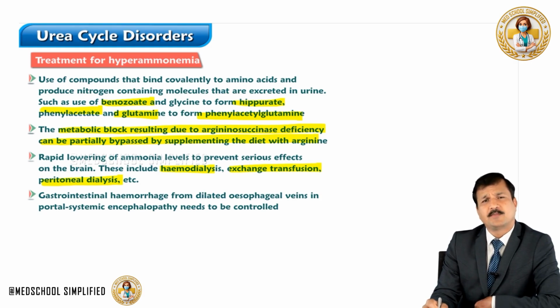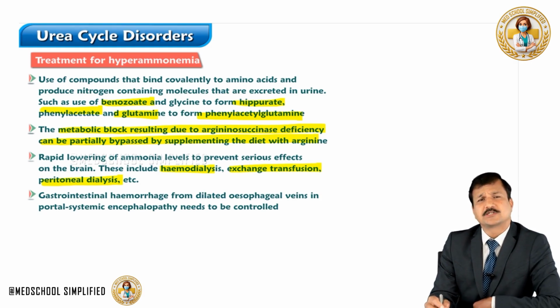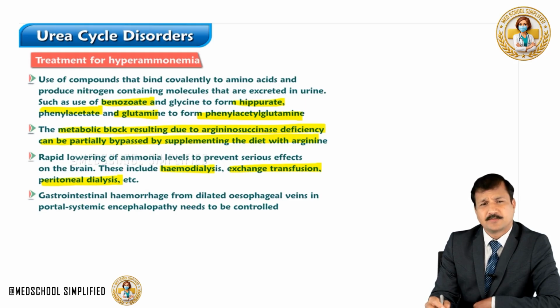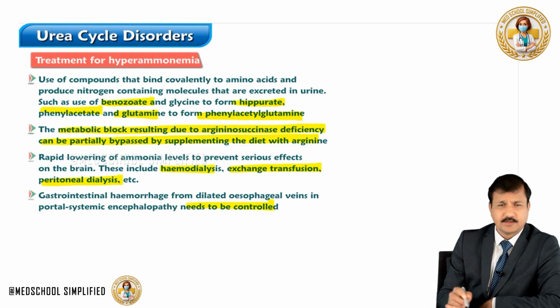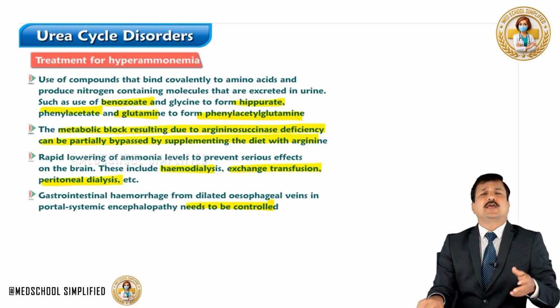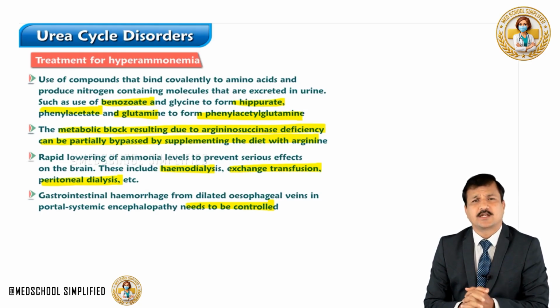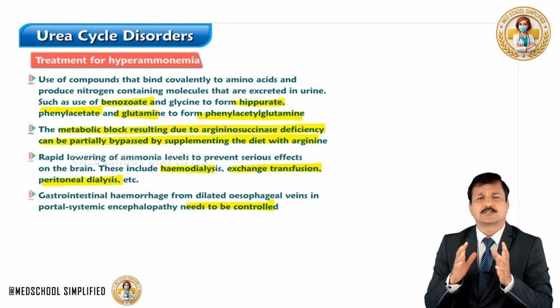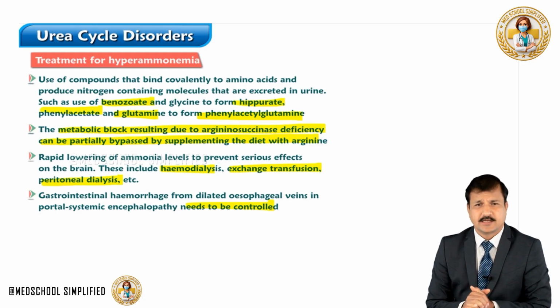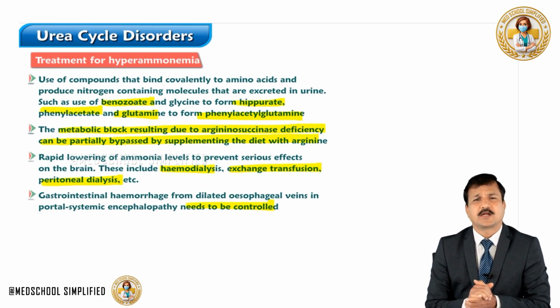Gastrointestinal hemorrhages from dilated esophageal veins, especially in portal systemic encephalopathy, portal hypertension leading to hepatic encephalopathy, need to be controlled. So like this, various approaches can be used in the treatment of hyperammonemia. So this is all about urea cycle disorders and some of the specific diseases in urea cycle. I hope this video has helped you in understanding this very important concept and the clinical applications of urea cycle.